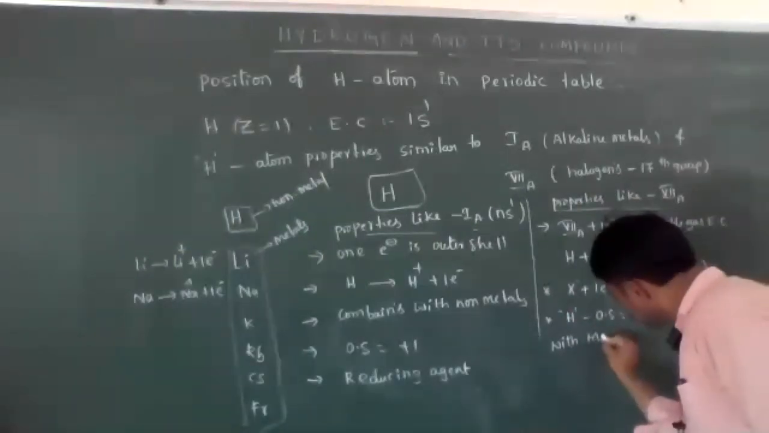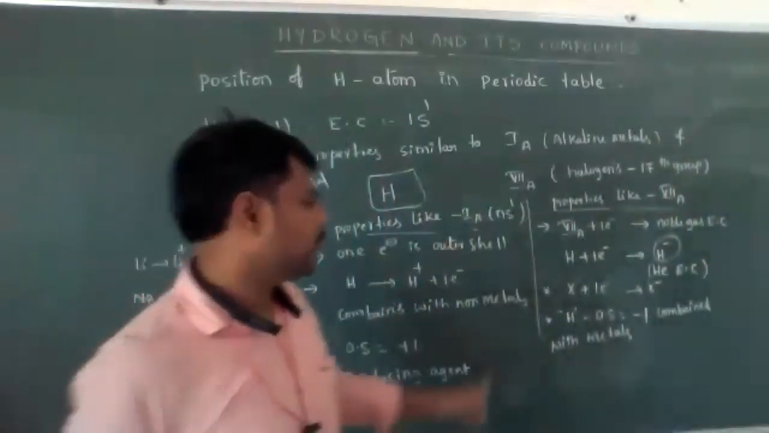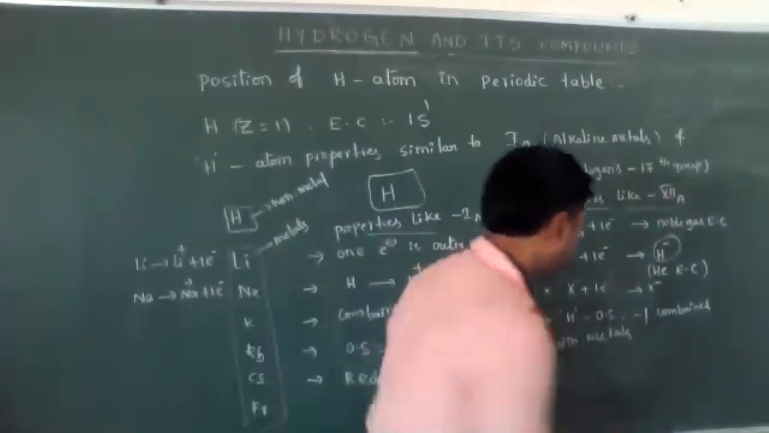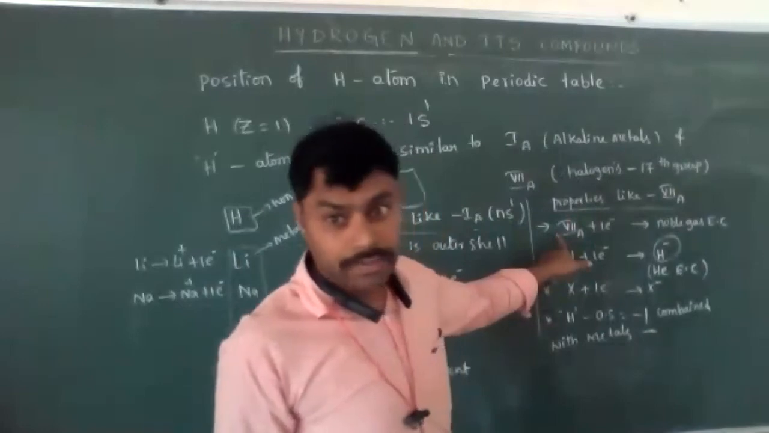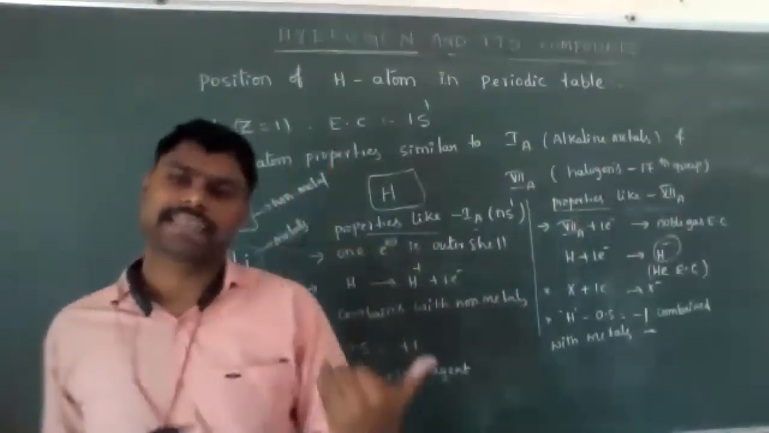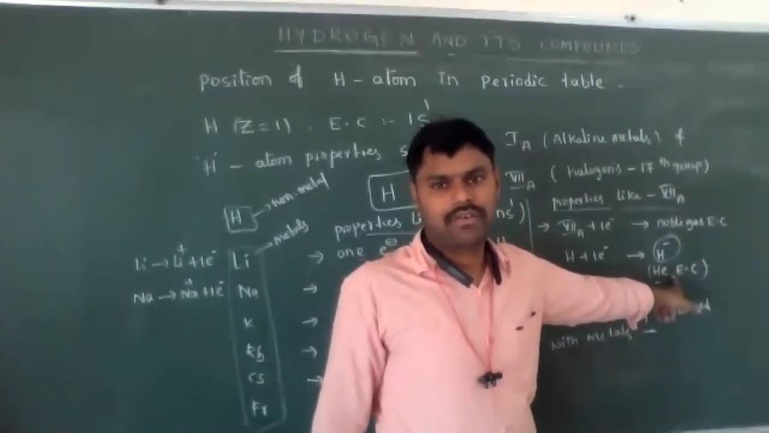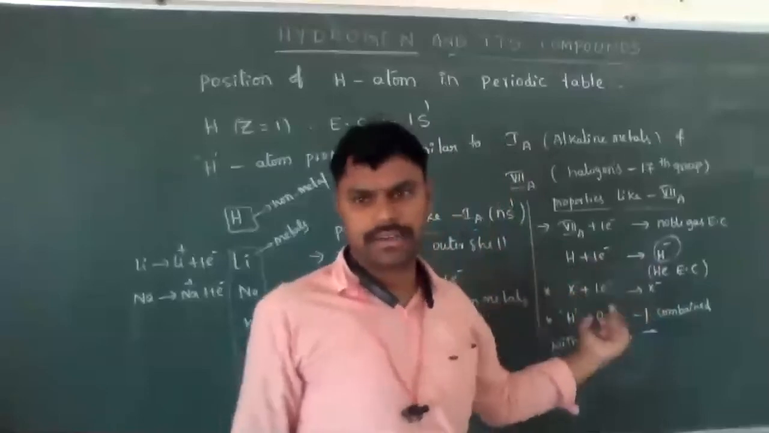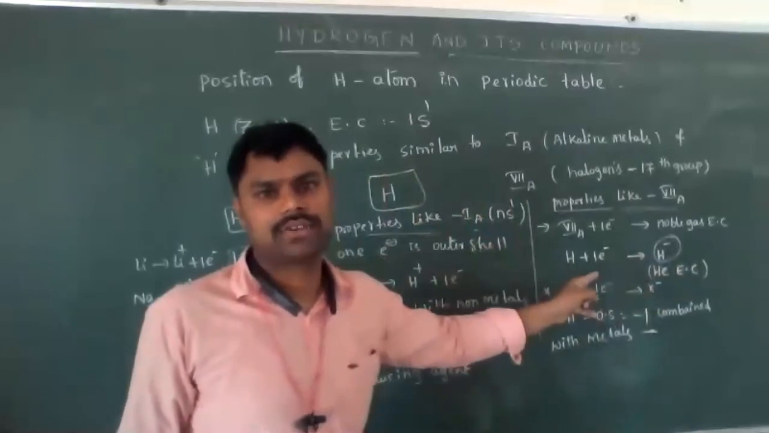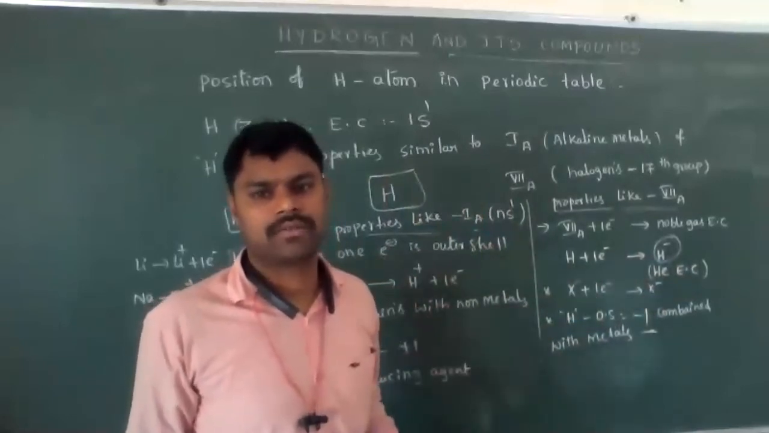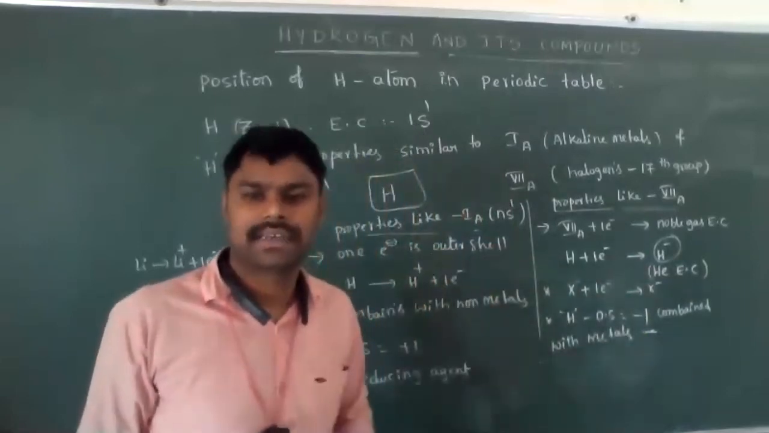metals. Okay, the hydrogen atom also can combine with metals. In that case, it has -1 oxidation state. And like 17th group elements, the hydrogen atom also can accept one electron to get noble gas electronic configuration 1s2, and it can accept one electron very easily to form a mono-negative ion. So it is also exhibiting -1 oxidation state when combining with the metals.